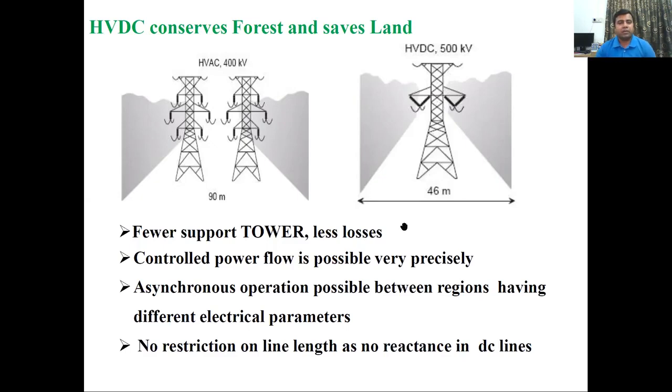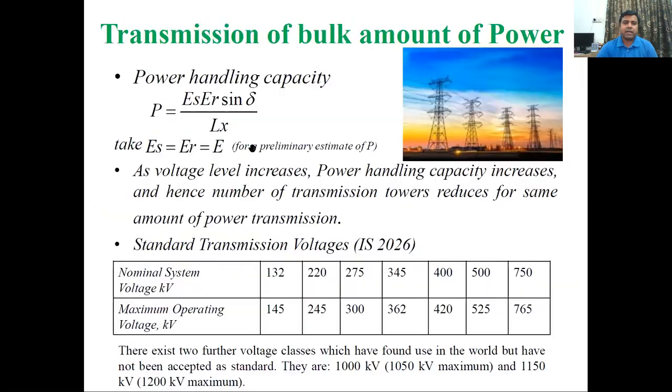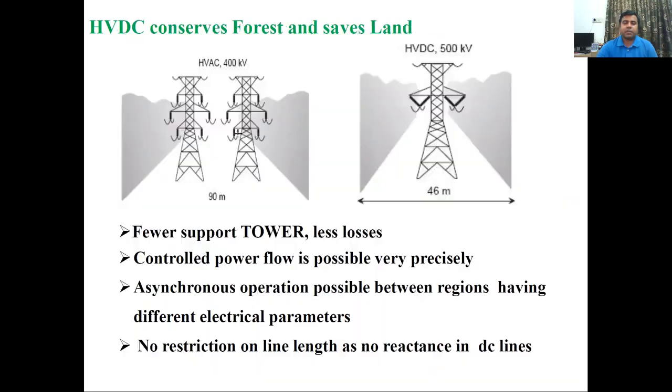For connecting two power systems in AC, the frequency must be the same, the operating voltage must be the same, and the phase sequence must be the same. So this synchronization will take a lot of time in the HVAC system, which is not required in HVDC. Also, we have seen that power handling capacity is limited by the transmission line reactance, which is not there in the HVDC.